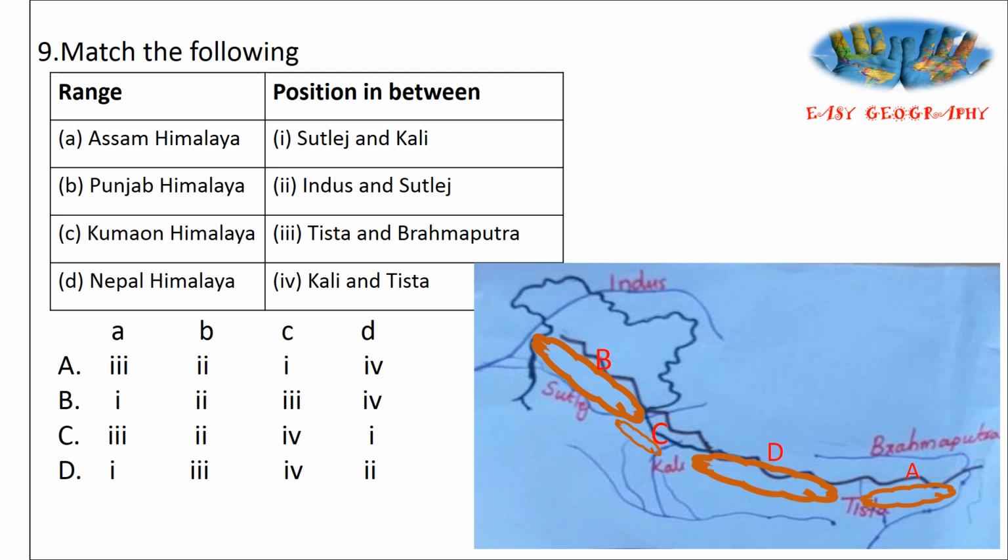Then in between Kali and Satluj, it is Kumaon Himalaya. Between Indus and Satluj, it is Punjab Himalaya. So the answer is: Assam Himalaya is between Brahmaputra and Tista, the third one. Then the Punjab Himalaya is between Satluj and Indus, the second one. Then the Kumaon Himalaya between Satluj and Kali, first one. 3, 2, 1 and 4. Option A is the correct answer.